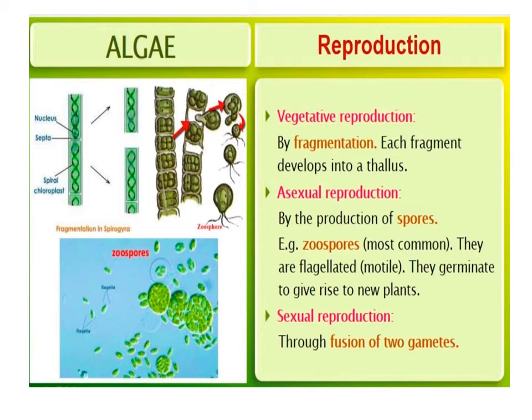Vegetative reproduction is by fragmentation, and each fragment develops into a thallus. Asexual reproduction occurs by production of spores, zoospores mostly. They are flagellated and motile. They germinate to give rise to a new plant. Sexual reproduction occurs through fusion of two gametes.